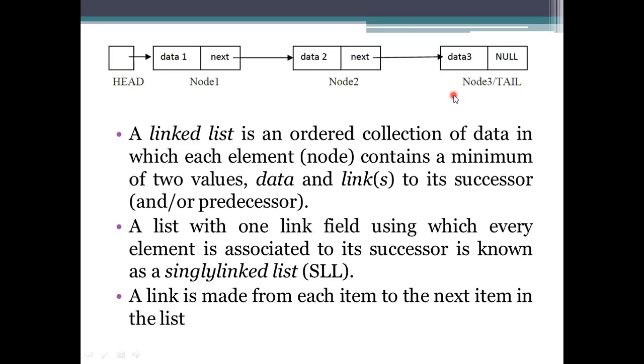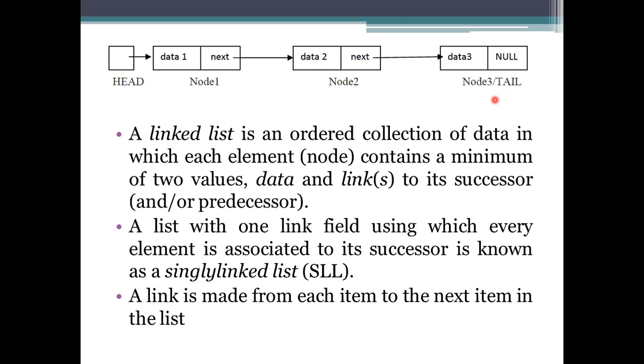So this traversing could be done by the two pointers you are using. One is the head pointer and the other one is the tail pointer. The work of the head pointer is that it has at least one pointer at the first node, which is specified as the head pointer.